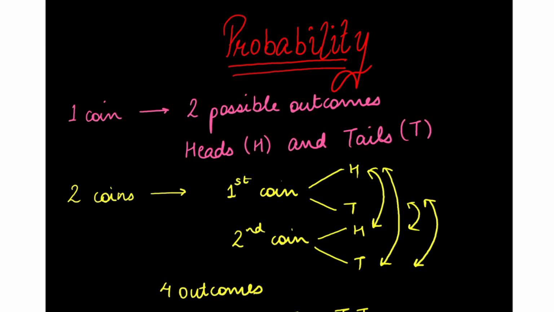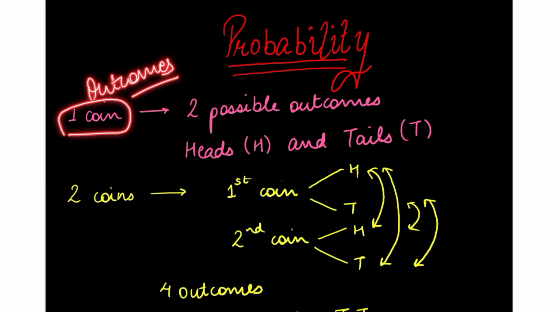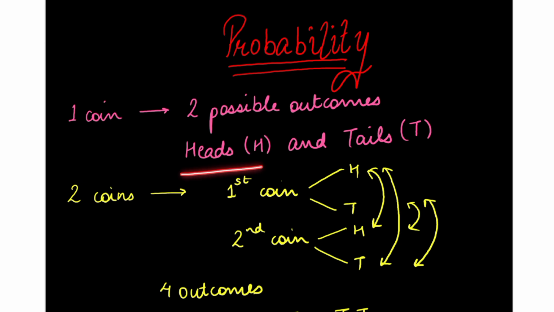Now in probability, the most common example is a single coin. Let's first discuss the outcomes. What are the possible outcomes? When we toss a single coin, we can get a head or a tail. That is, there are two possible outcomes, heads or tails.